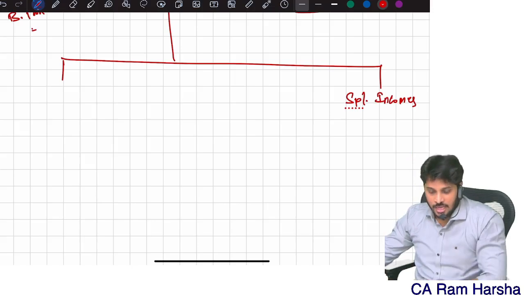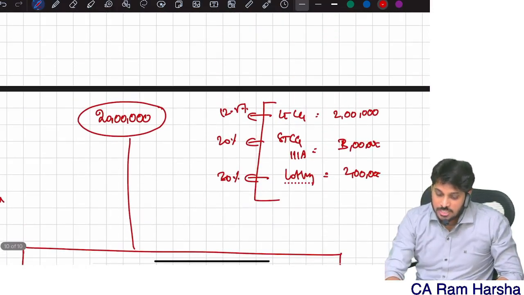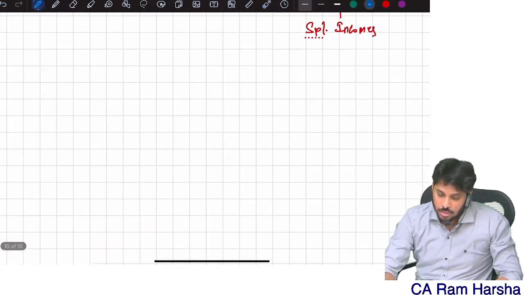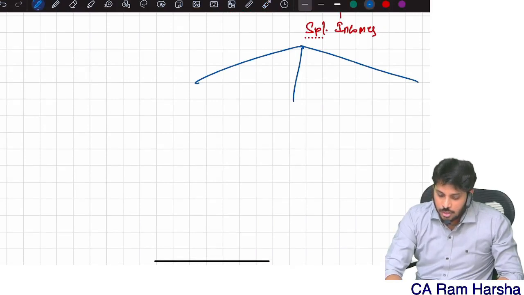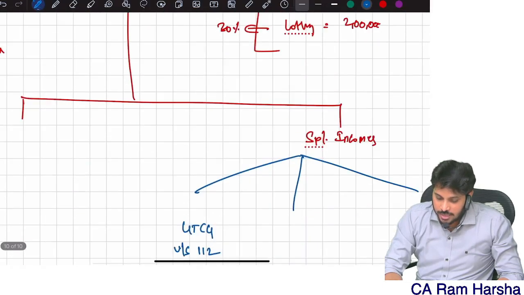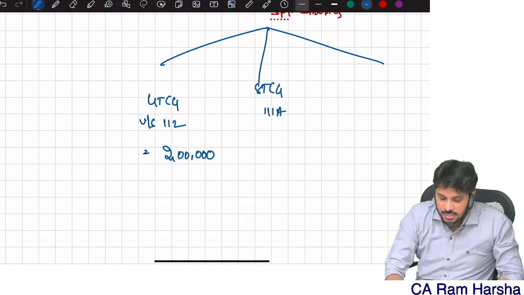Are you getting it? Now, total income, I'm splitting into special income. How many special incomes does SSE have? 3 special incomes. Let me list them out. Long-term capital gain, covered under section 112: 2 lakhs. Then short-term capital gain, section 111A related, 3 lakhs.